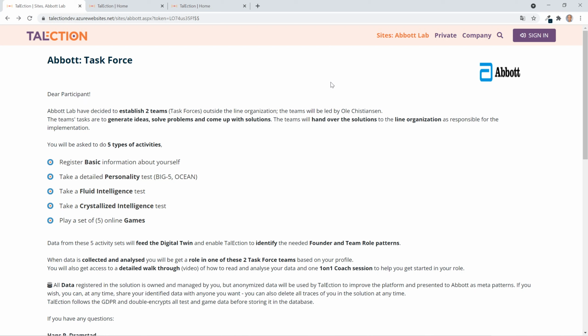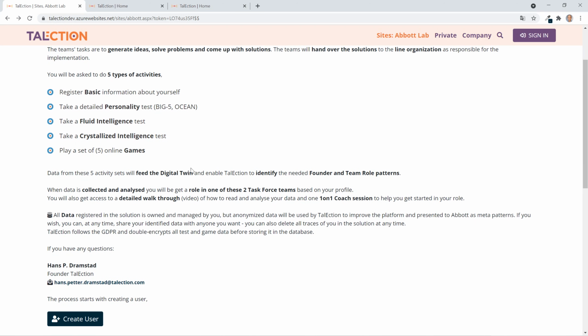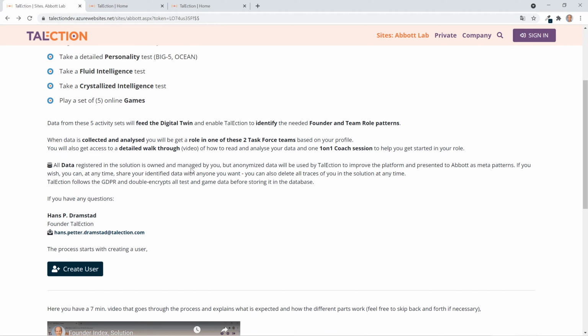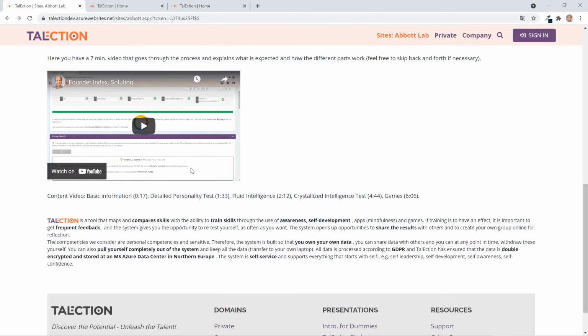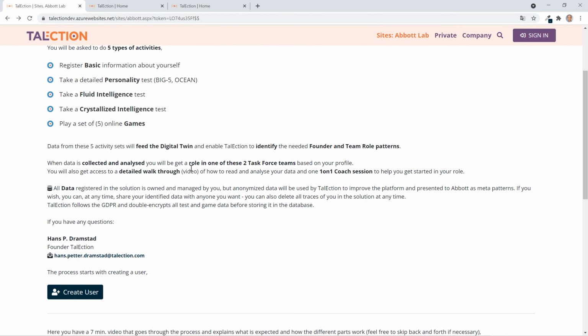You would have received a link to this landing page which contains information about what this is all about. It's a bit about the activities that you are requested to do on telection, a bit about what will happen afterwards, and then also a video and some information about telection and what it's all about. Having read this information, you start the process by pressing Create User.